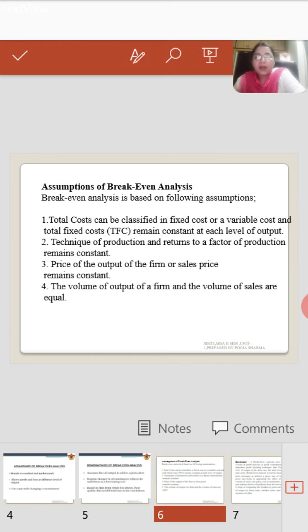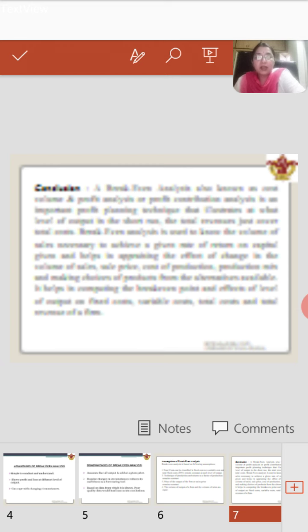Assumptions of break even point, as I told you: variable cost will be constant, total fixed cost will be constant, techniques and factors of production remain constant, and the price of the output of the firm and the sales price will be constant and equal to each other. Whatever volume the company is producing, the same volume the company will sell also. It is not actually possible.